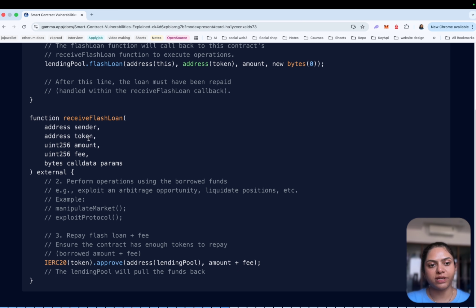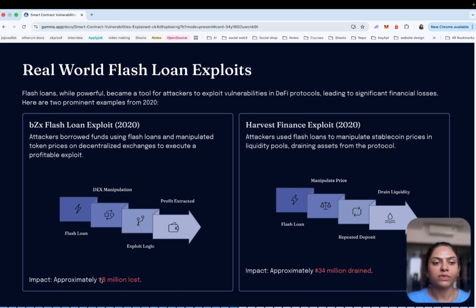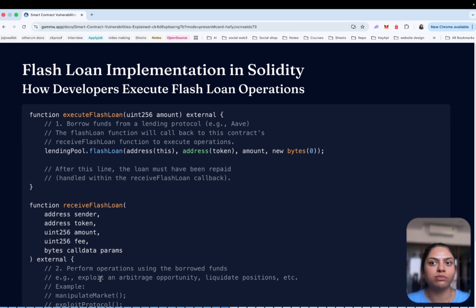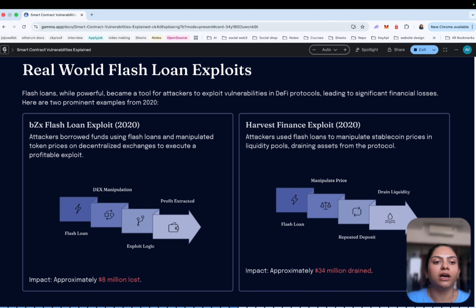The receive flash loan function takes the sender, token, amount, and fee. Perform operations using the borrowed funds, such as exploiting an arbitrage opportunity, liquidating a position, and so on. They can also manipulate the market and exploit the protocol, and then repay the flash loan plus the fee, the borrowed amount plus fee. So the lending pool will pull the funds back. This entire sequence must be completed successfully inside one transaction.